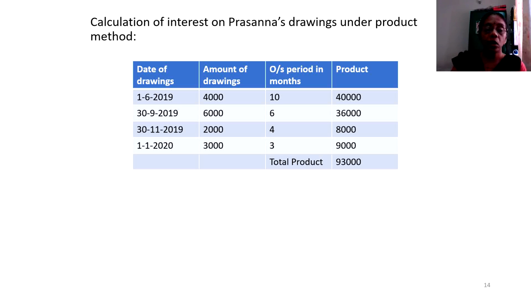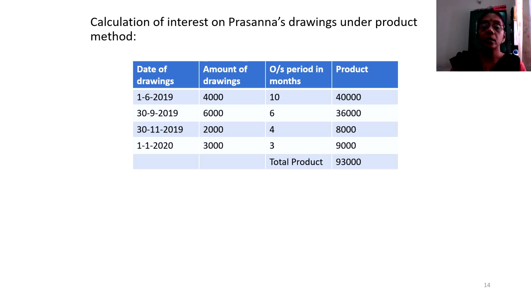So the date of withdrawal is supplied to us: 1st of June and 30th of September, 30th of November and 1st of January 2020. Students, I hope you would have guessed the year we are talking about, 2019 and 20. Our financial year as per this sum is 2019 and 20, 1st of April 2019 till 31st of March 2020. So the amount of drawings also has been supplied. I have taken it as it is.